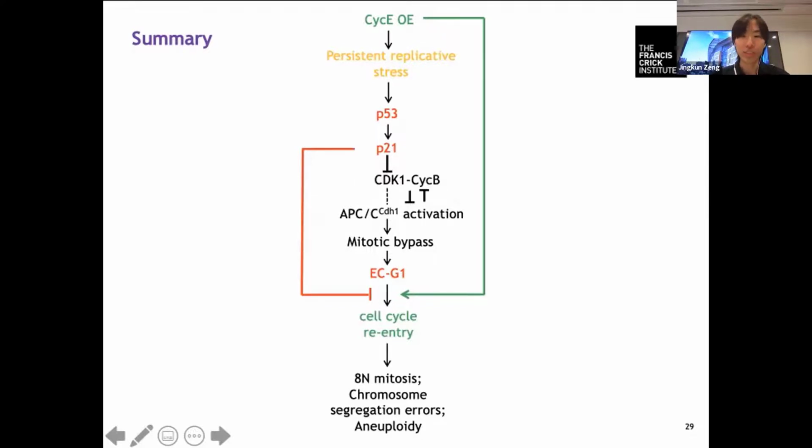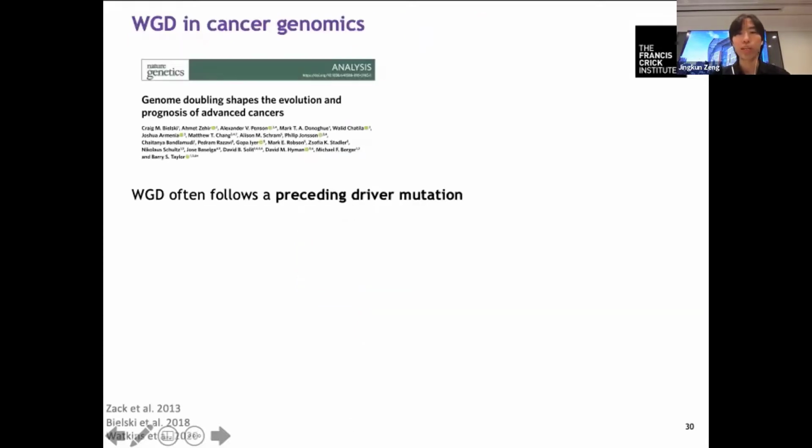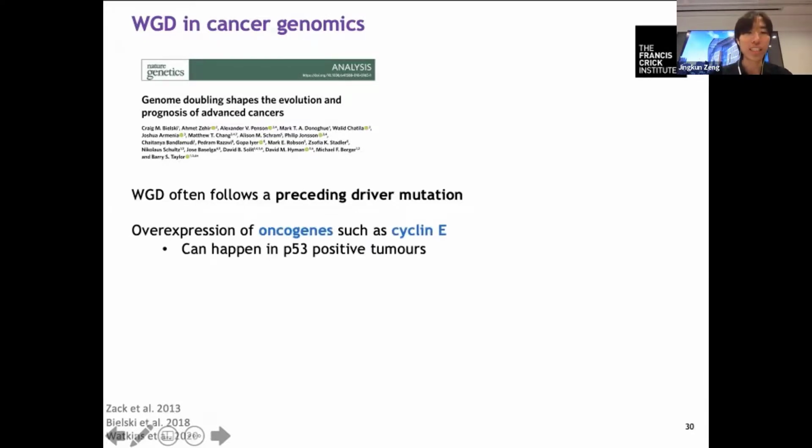But this is not the end of the talk yet. All of this I'm telling you is what we see in cells. In fact, our finding is supported by data in real tumors. Recent large-scale genomic studies looking at whole genome doubling in cancer patients reveal that whole genome doubling often follows a preceding driver mutation. Such mutations include overexpression of oncogenes like cyclin E, and this can even happen in p53 positive tumors.